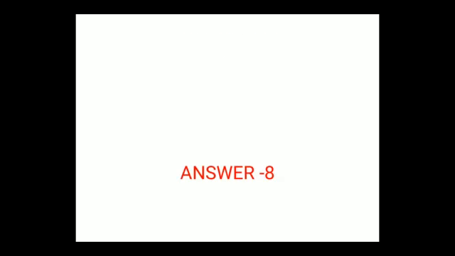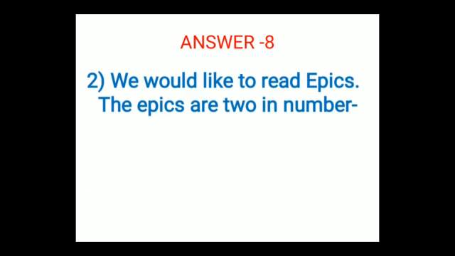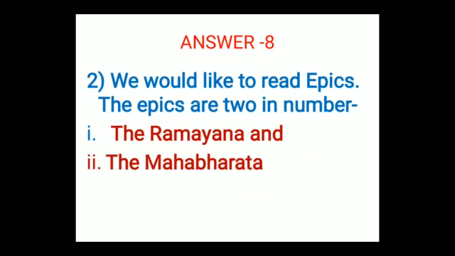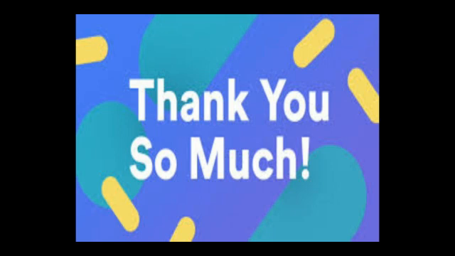So now students, we have completed our question number 8, and yes, we also have a second part in question 8, that what type of books we would like to read. So the answer to the second part of this question is, we would like to read epics. The epics are 2 in number. And what are the epics which we would like to read? The Ramayana and the Mahabharata. These are the 2 epics which we would like to read. Right? So now we have completed our book question and answer, book exercise.